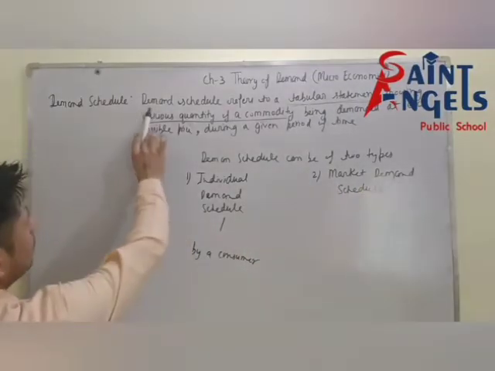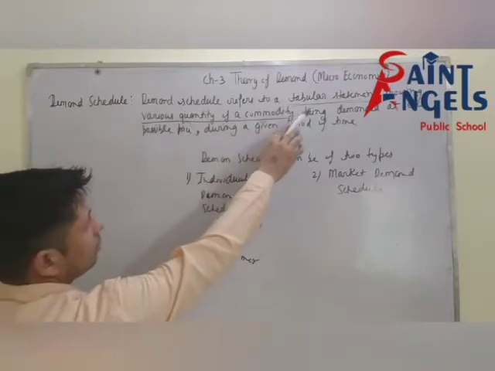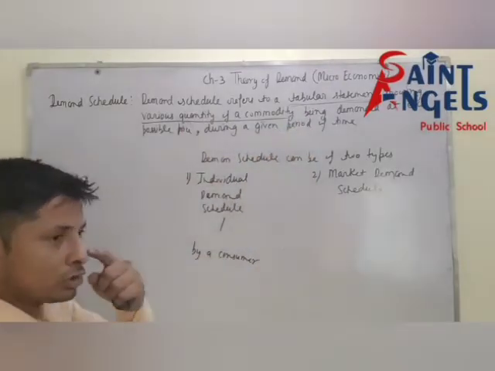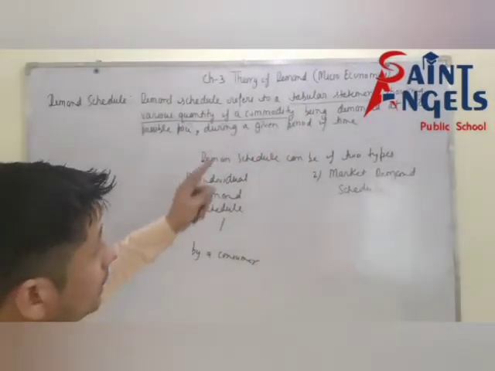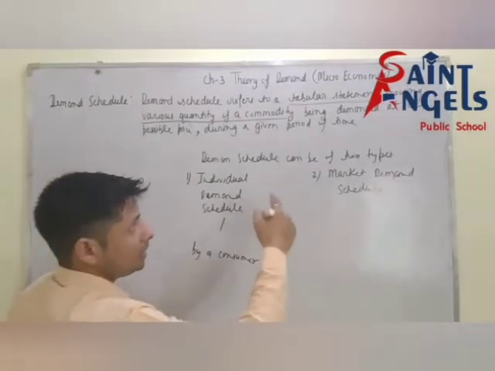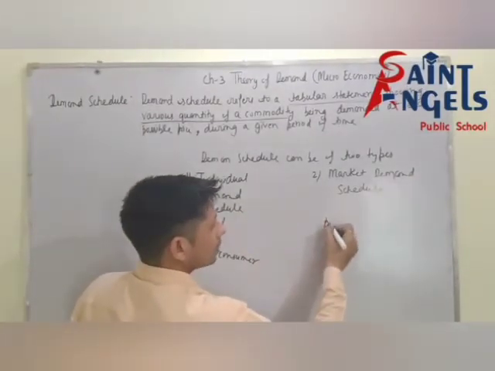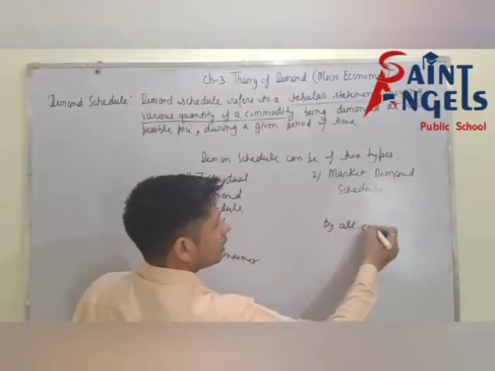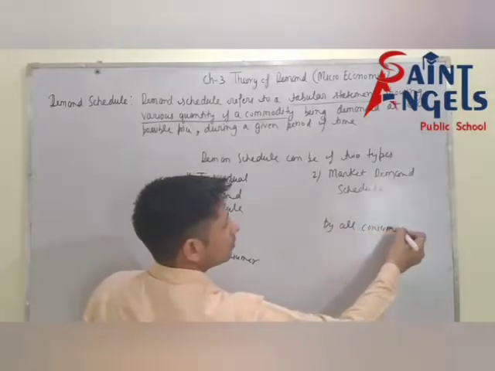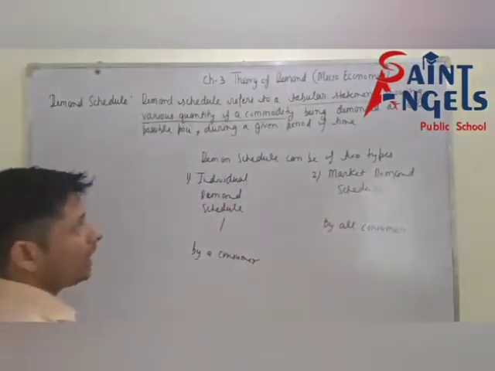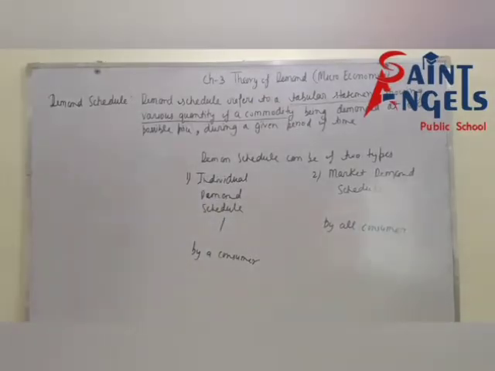See, market demand schedule refers to a tabular statement showing various quantity of a commodity being demanded by all consumers at each possible price during a given period of time. I hope all of you have understood.